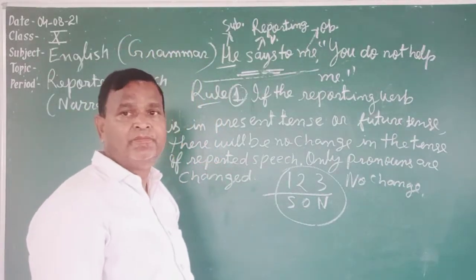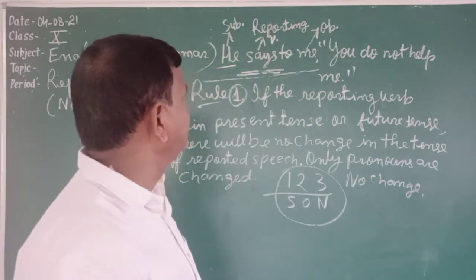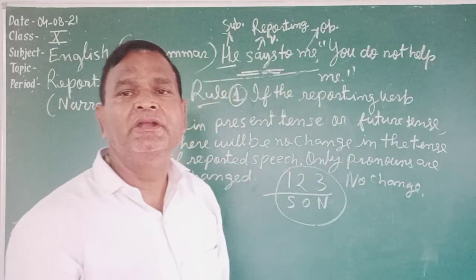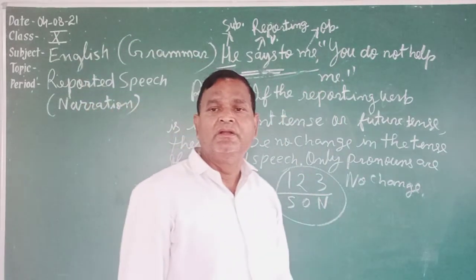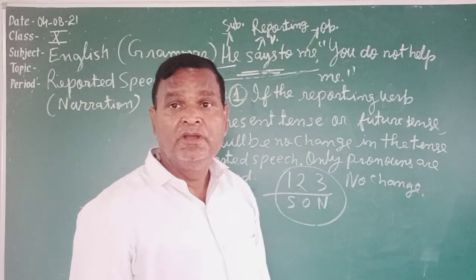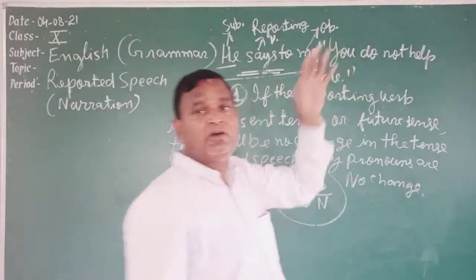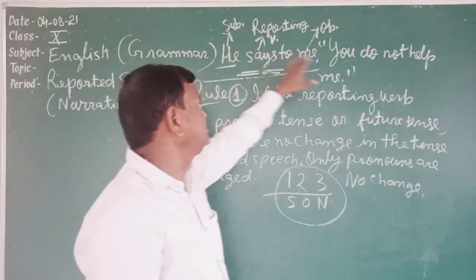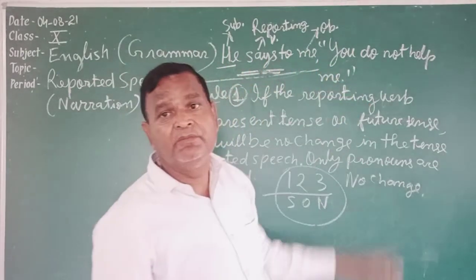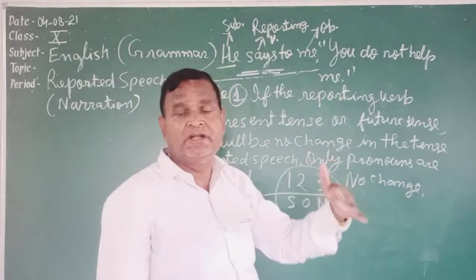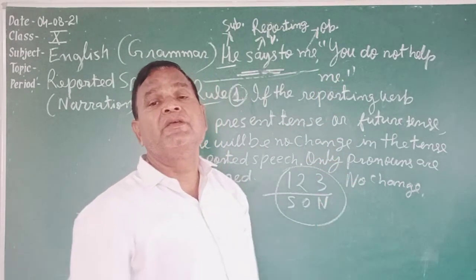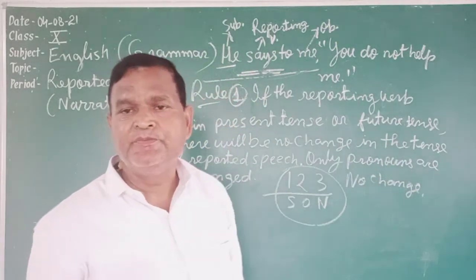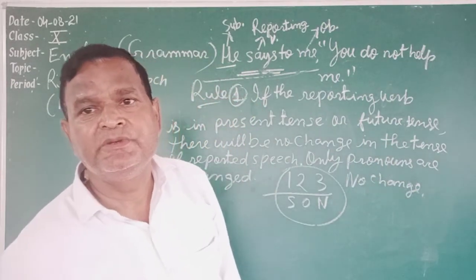Then you can change. So I have told you first that the same sentence of a speaker written in inverted commas is known as direct speech or reported speech. This is just like, you do not help me. It is not our sentence, it is his sentence. He has spoken this. So it is direct speech, and it is written in inverted commas. And the sentence of the speaker, if we say it in our own words, is known as indirect speech. There are different rules to change direct speech into indirect speech.